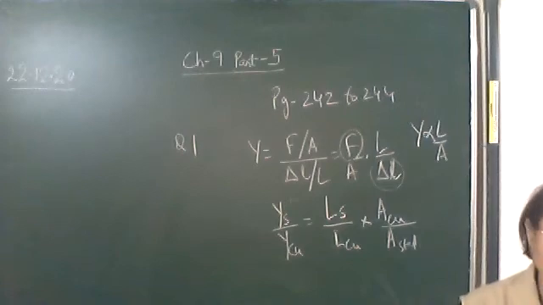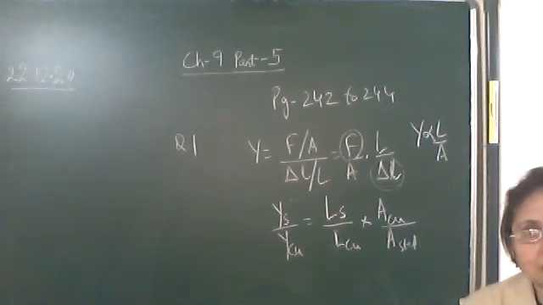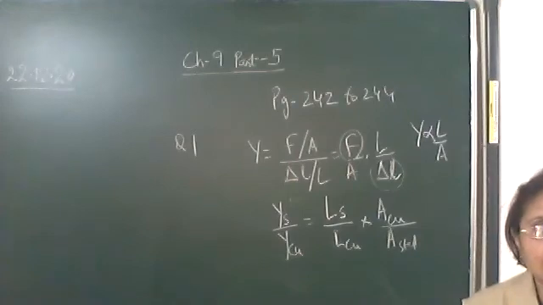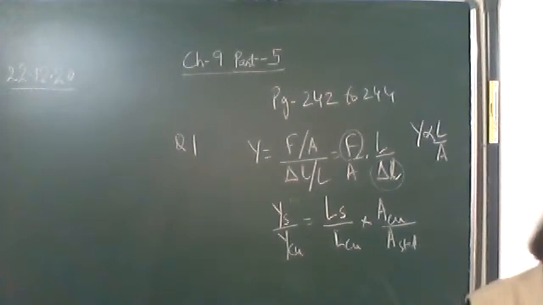Why? Because the slope of the line gives the Young's modulus. If the graph is a straight line having some slope, tan theta is the slope, and here tan theta will give the slope, which is the Young's modulus.